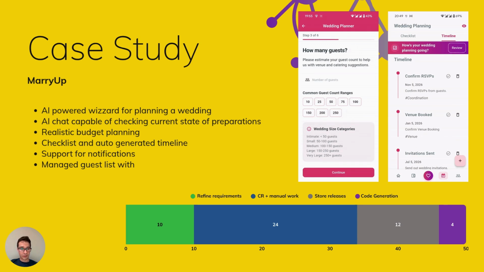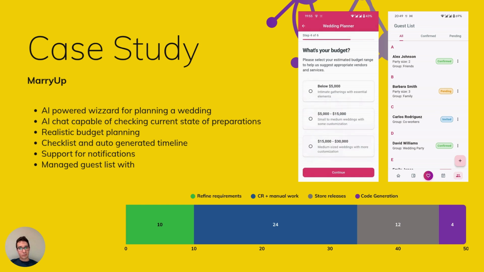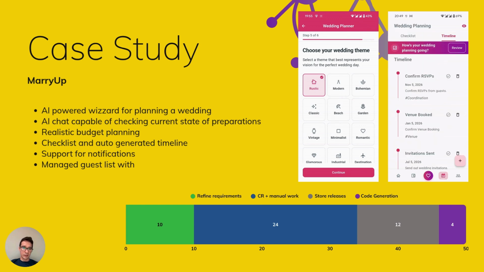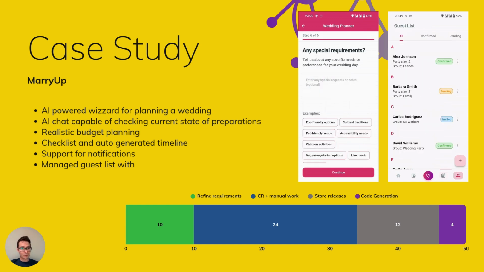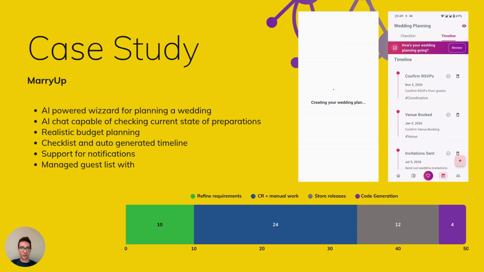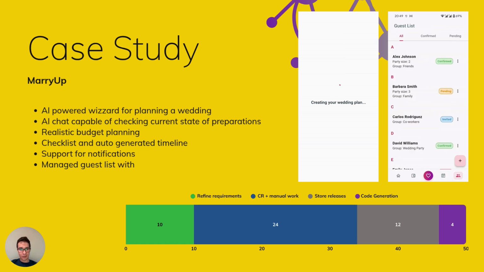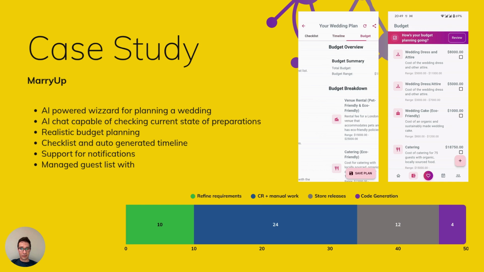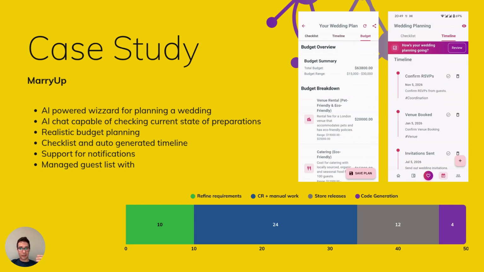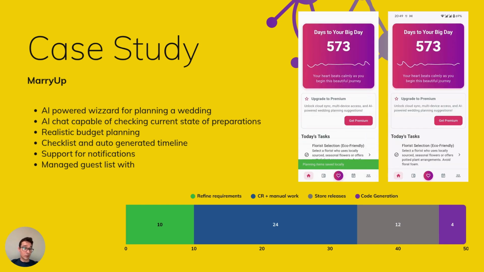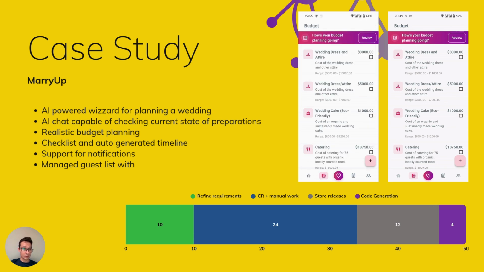one of our customers. This application is a moderately complex app, which is meant to help people to plan their weddings. Although we're not going to focus too much on the functionality itself, but rather let's just talk how complex the application really is. So, this app has at this very moment AI integration that is meant to generate basically the content of this application, right? So we are generating the checklists, timelines, budgets, but we're also reviewing the preparations as they go.